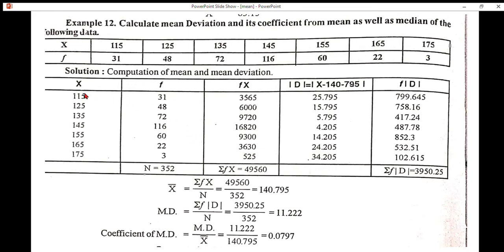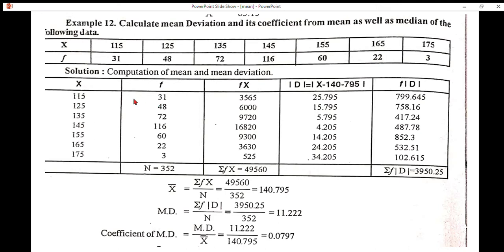If we multiply X with the individual frequency, we get Fx. For example, X value 115, frequency value 31. 115 into 31, we get 3565. Let me take one more example. This is X value 125, frequency value 48.